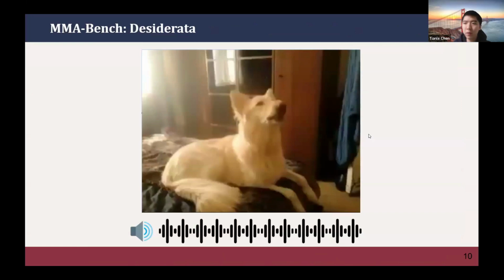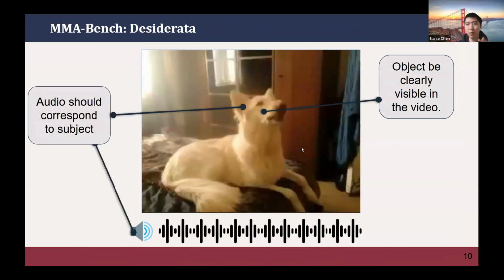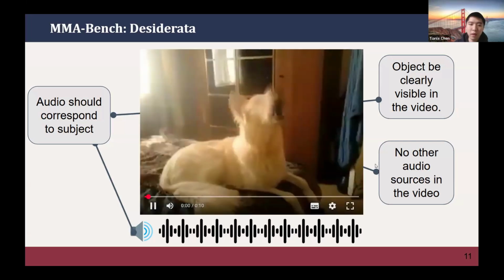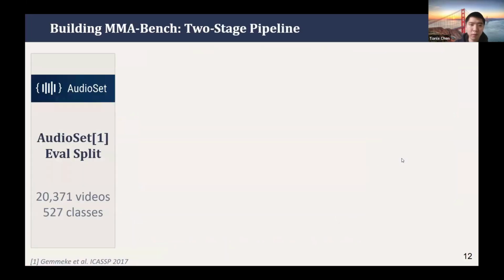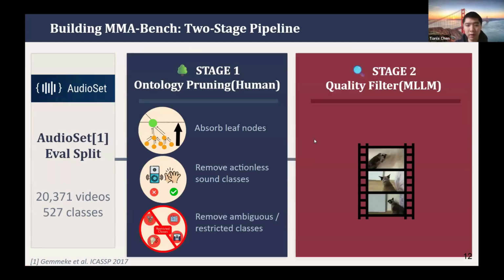And to make our benchmark clean, we do a lot of filtering. First, we ensure that in our dataset both the visual and audio parts correspond to the semantic we labeled. Second, we do some human verification to ensure that there's no other specific sound source in the video that could confuse the model. And third, we build this benchmark from AudioSet, a very common and large-scale video dataset,